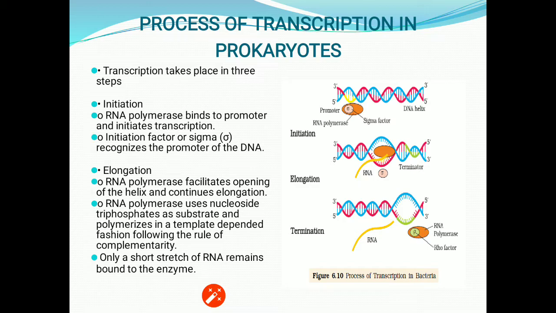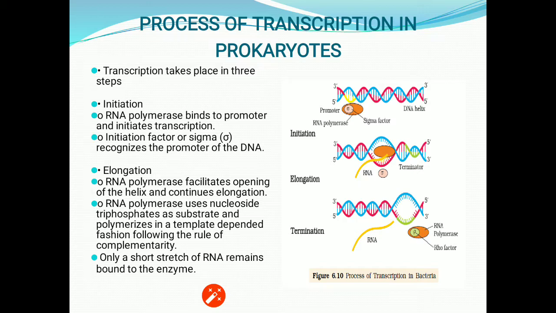So the sigma factor has finished its function. It moves out of the RNA polymerase and stays involved in other processes wherever the transcription of the transcription unit is taking place. Now the second step will start, that is elongation.